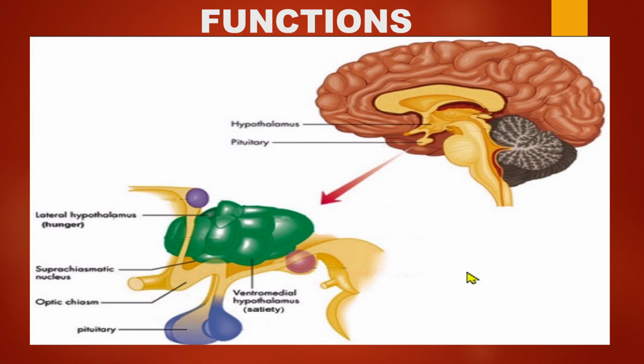Next is the endocrine control. We have already said the hypothalamus helps in endocrine control via the pituitary. It is involved in growth hormones, stress hormones, and reproductive hormones, etc. And then it is concerned with autonomic control. The autonomic system involves both sympathetic and parasympathetic. So the hypothalamus is very important and essential in channeling the sympathetic and parasympathetic responses. It is also concerned with integrating sensory systems and information. And finally, the limbic system.